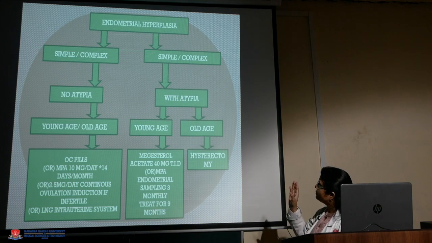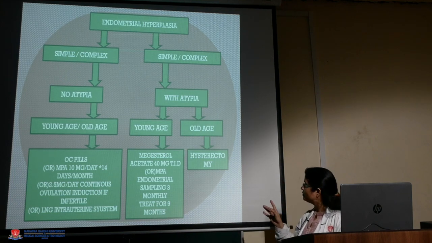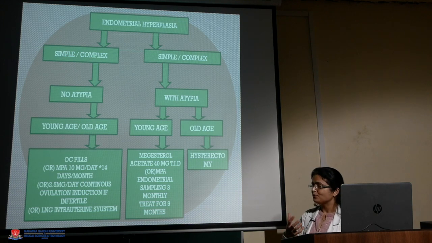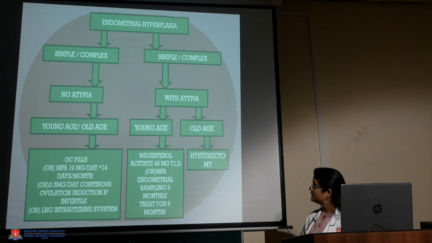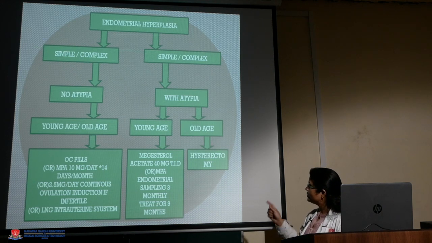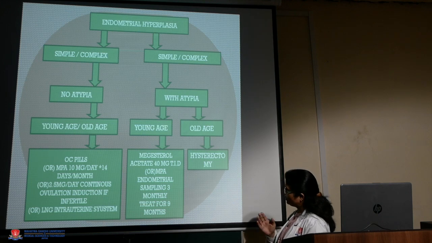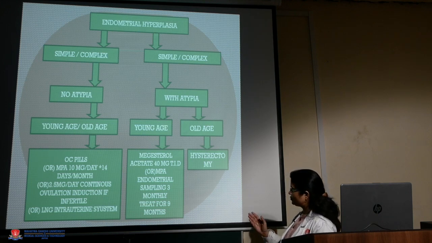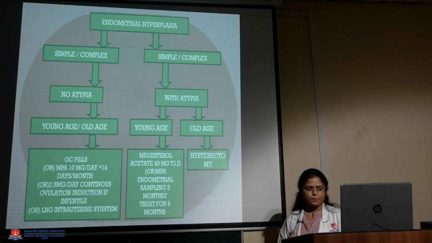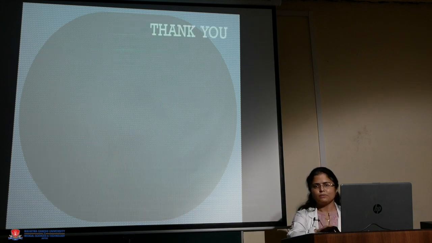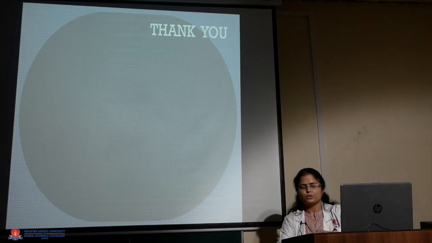If the patient has atypia, then in old age we have to go for hysterectomy, because complex hyperplasia with atypia may have a coexisting malignancy simultaneously. So we should advise hysterectomy to the patient, and if she is young we can go for high dose progesterone for a period of 3 to 6 months and follow up with repeat biopsy. Okay, this is all for the topic, and if there are any questions we can discuss.